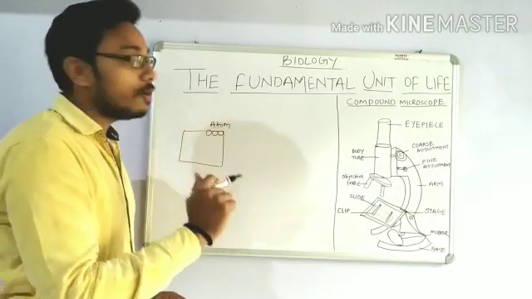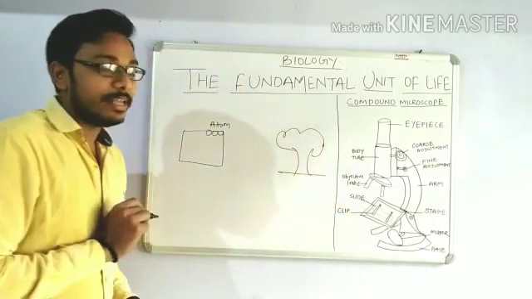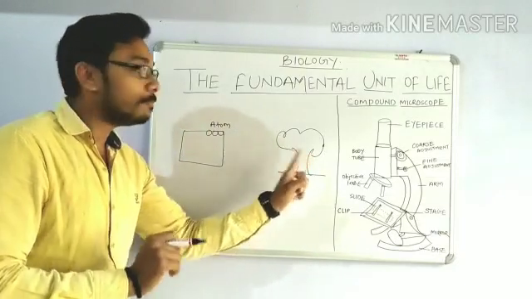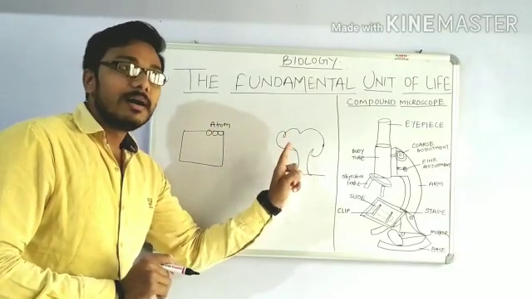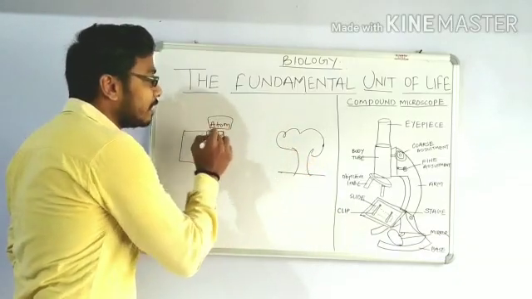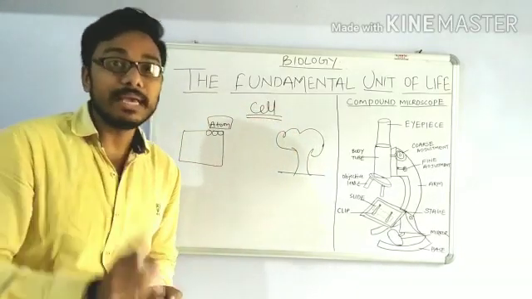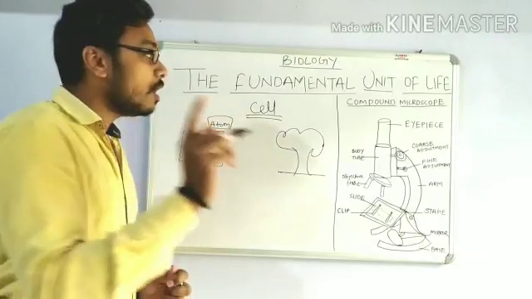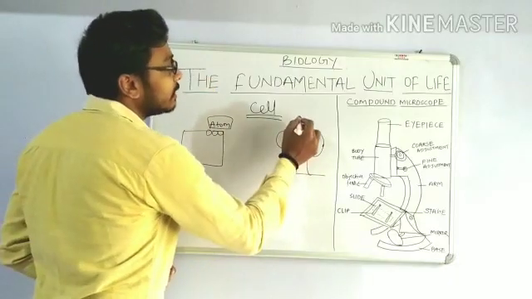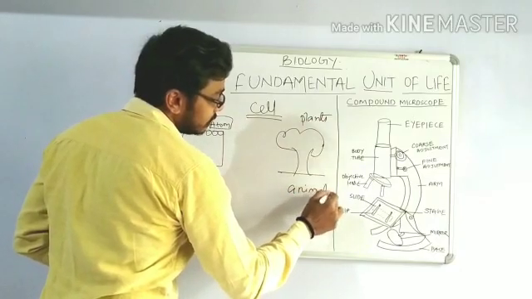But when we talk about any of the living things, suppose a tree. When we are talking about a tree, we can also say that the tree is made up of some of the smallest particles, but in the living things, it is not an atom, but it is a term cell. So cell is the most basic part of all the living organisms. All the living organisms are made up of cell. By all the living organisms I mean any of the plants or any of the animals.